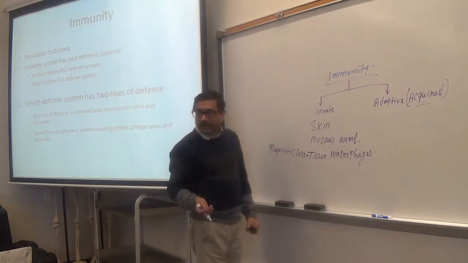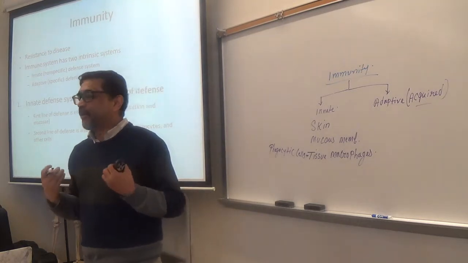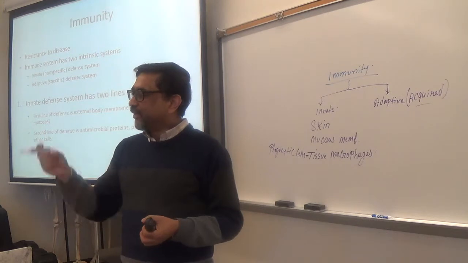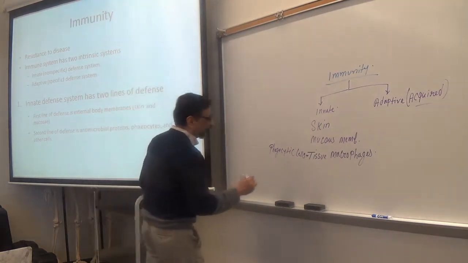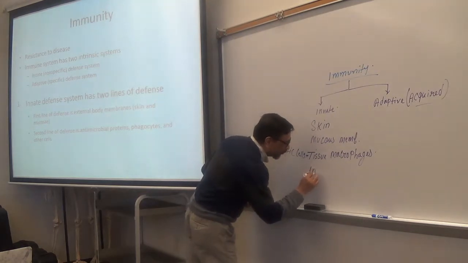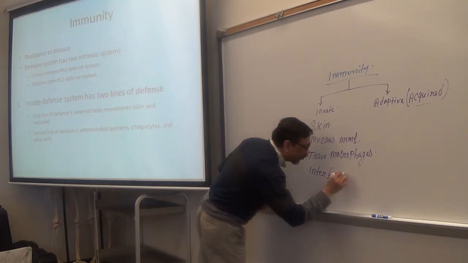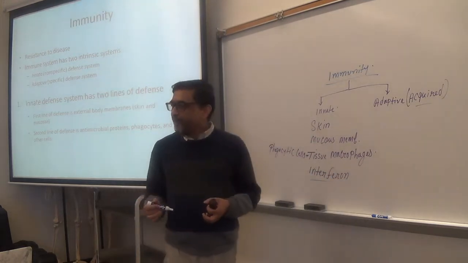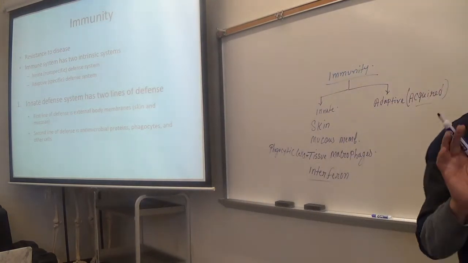A chemical is secreted or released by the infected cell. When your body gets infected, the tissue releases a chemical that is called interferon. It is a chemical released by the infected tissue or cells. Make sense?